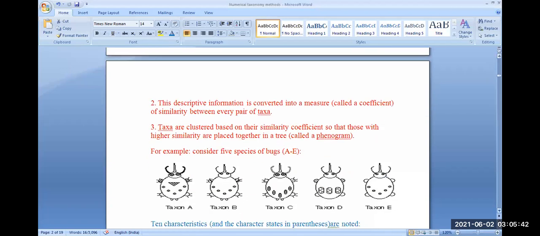This descriptive information, यानी वहाँ जहाँ पे कैरेक्टर स्टेटस लिए जाते हैं, this gives a measure that we call a coefficient of similarity between every pair of taxa. इसको मैं समझाऊंगा इंशाल्लाह दूसरी क्लास में.